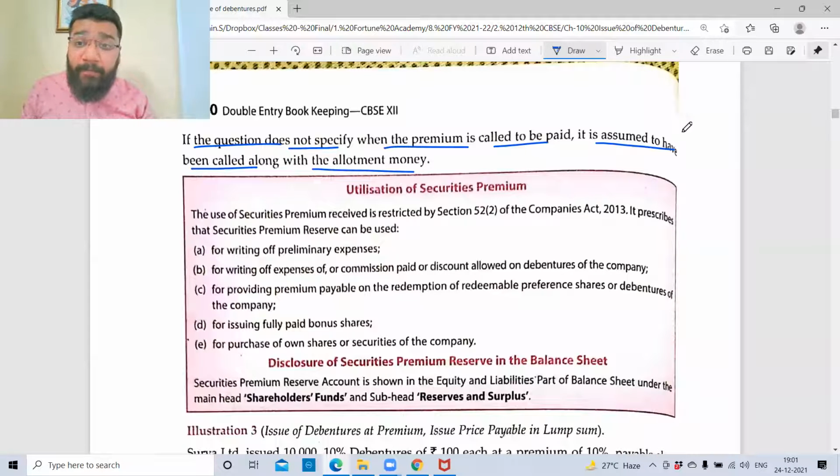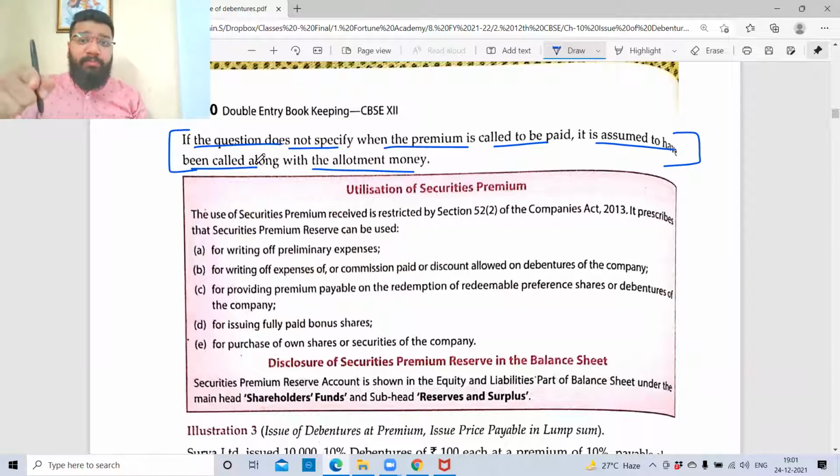So this assumption is very, very important. Take a highlighter and highlight this point. We'll do a question where this point is getting utilized. We'll see a question where premium has been collected, but when it is collected, it is not mentioned. So this assumption is very, very crucial.